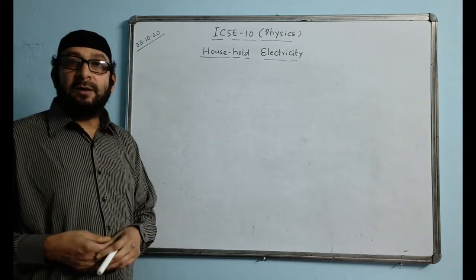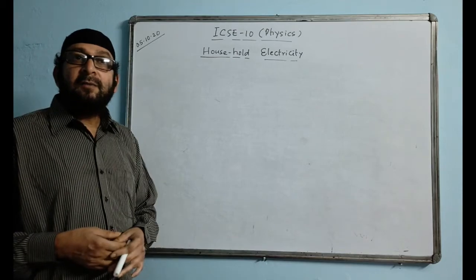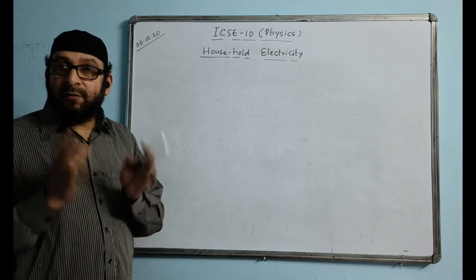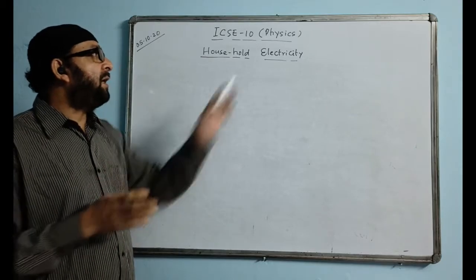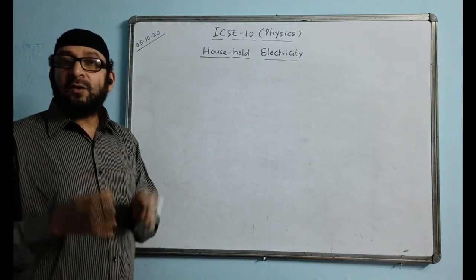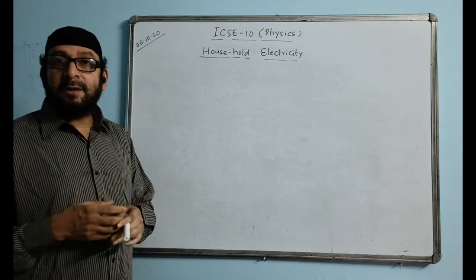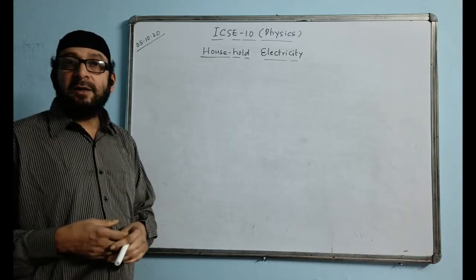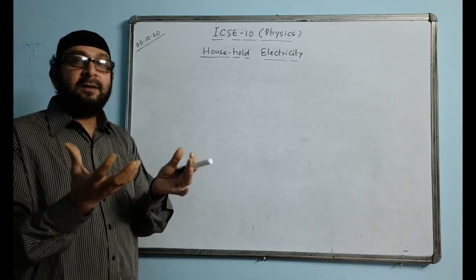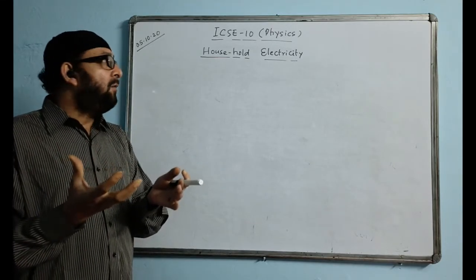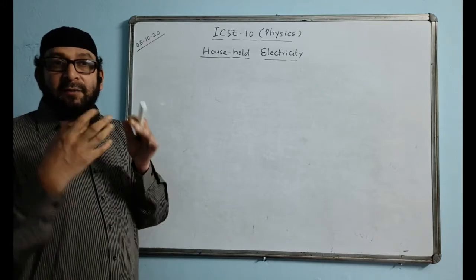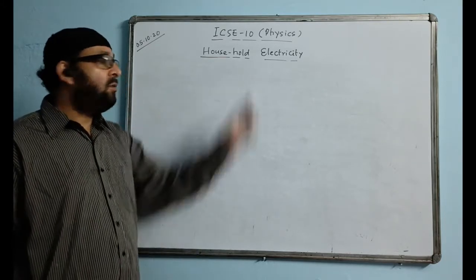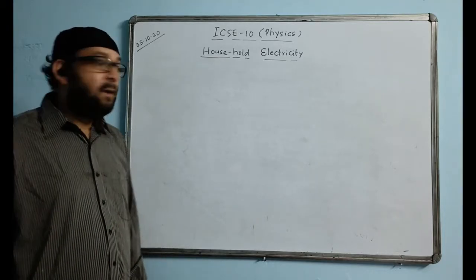That's why it is the most demanding or most desirable form of energy. That is the reason why every country makes the most effort to generate electricity. The countries which are superpowers or developed countries have a higher number of resources of electrical energy. Electricity is such a kind of energy that whenever you want and whichever form you want to use it, you can easily put it into use. That is why it is called the most desirable form of energy.